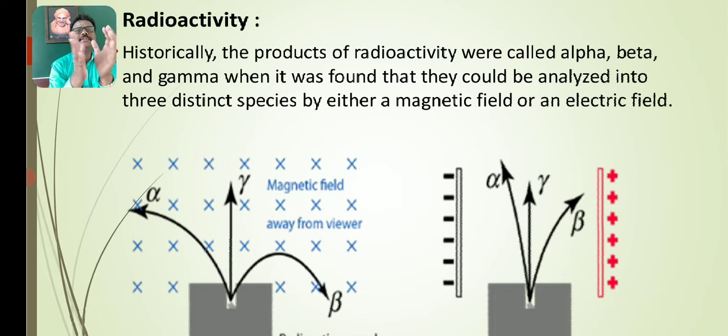These radiations are made to pass through a magnetic field. Some of the radiations bend towards the left, some other radiations bend towards the right, and some of the radiations travel along the same straight line without bending.